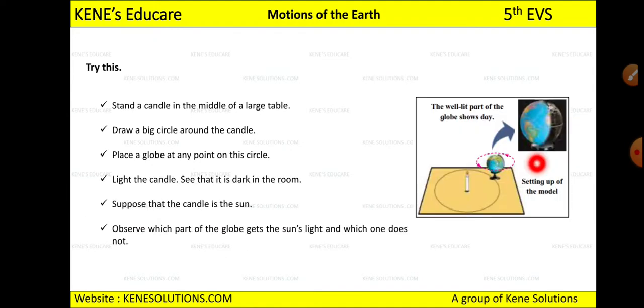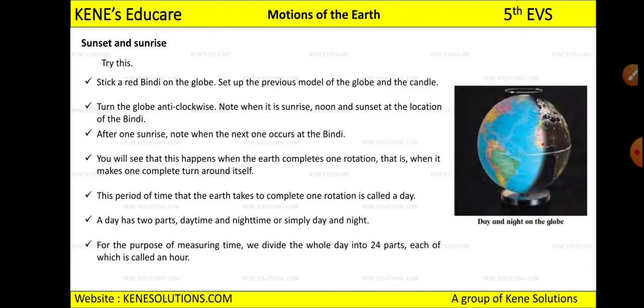You have to do exactly this thing. Just turn off the light, put on the candle and place the globe. Here, one thing you need to add is the red bindi on the globe. This is how you have to place it. Now turn the globe anti-clockwise.